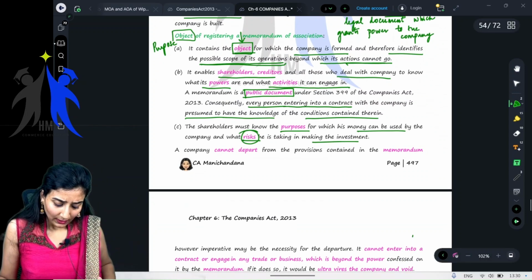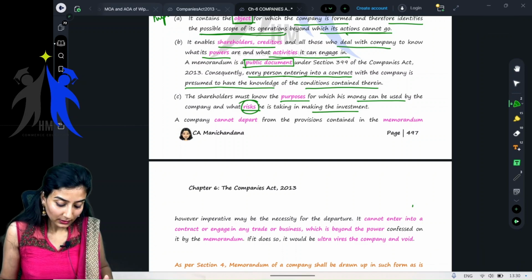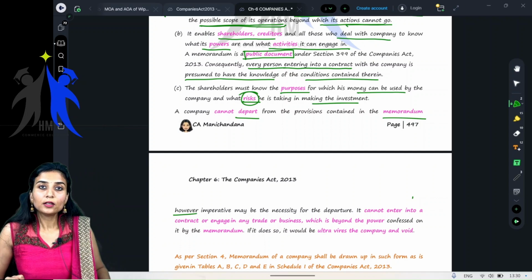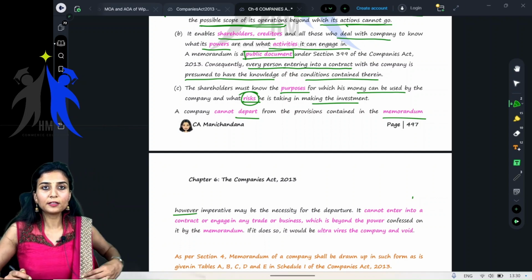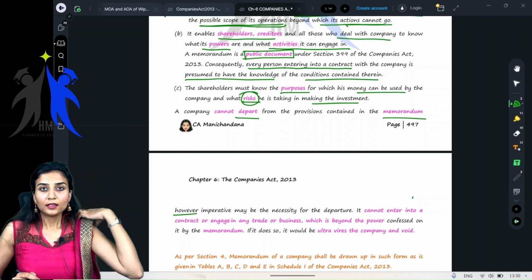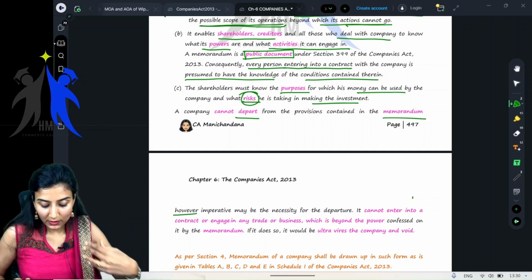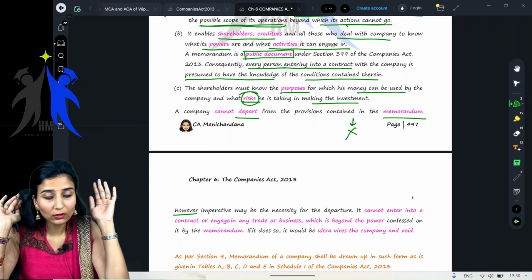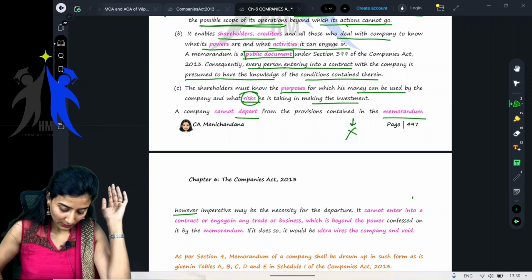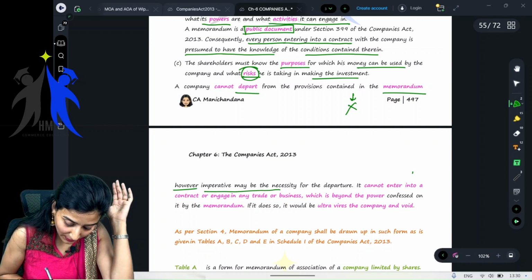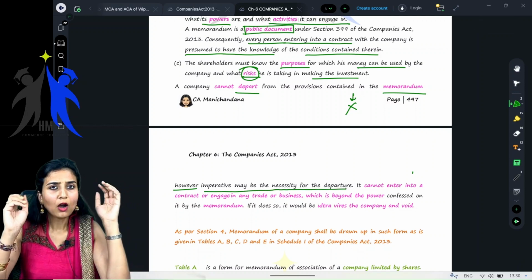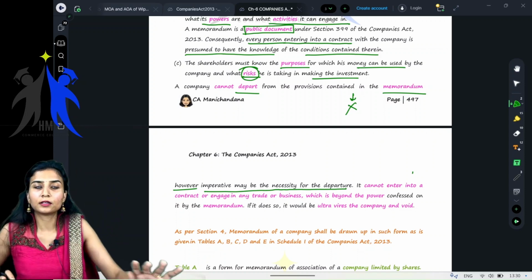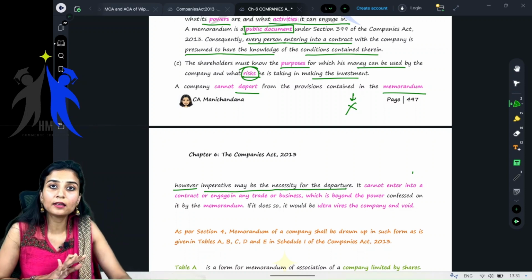Yes, ma'am. Next, can the company depart from the provisions contained in the Memorandum of Association? Tell me. No, obviously. Then why is the entire thing being framed? Yes or no? Can the company depart from the provisions contained in the memorandum? No, not in any case. It cannot depart from the Memorandum of Association. However imperative the necessity for the departure may be, however necessary or important it is for it to deviate from the memorandum, it cannot do so.